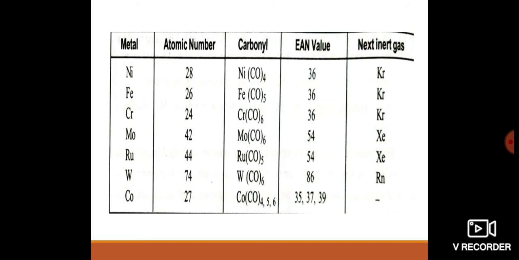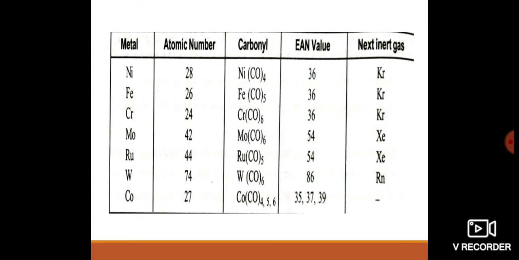Then hexacarbonyl chromium, chromium atomic number is 24, EAN value is 36, it attains the nearby inert gas krypton electron configuration. Then come to hexacarbonyl molybdenum, the atomic number of molybdenum is 42, then the EAN value is 54, it attains the nearby inert gas xenon electron configuration.